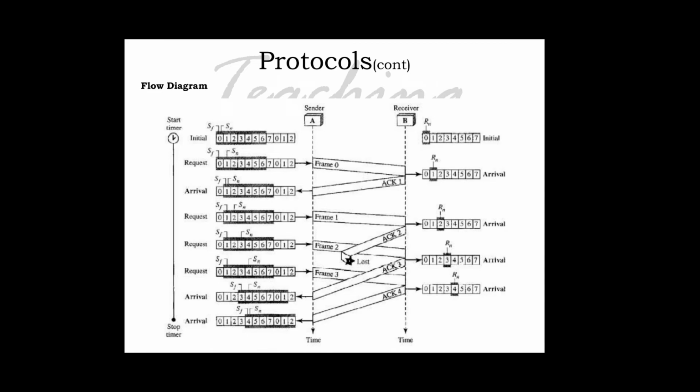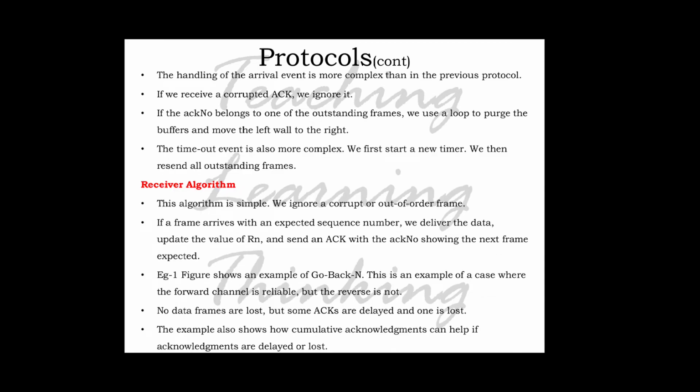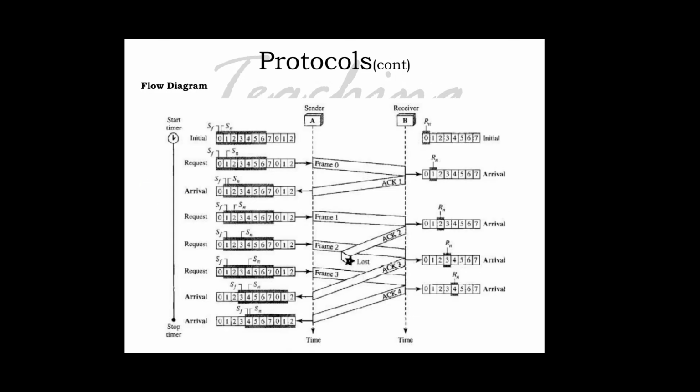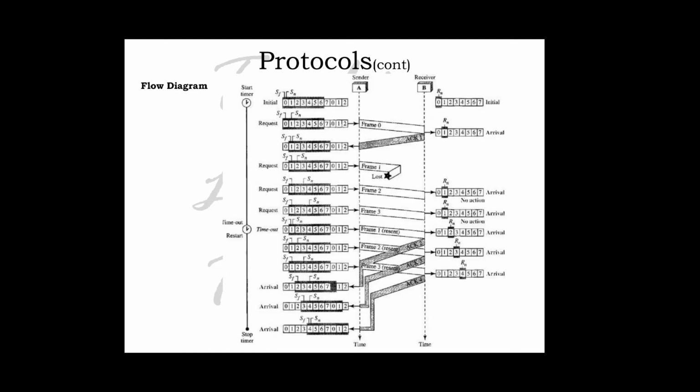So this is another flow diagram that we are discussing here. Example 1 shows the example of the Go-Back-N protocol, in the case where the forward channel is reliable and the reverse is not. No data frames are lost, but the ARQs are delayed and one is lost. This example shows how cumulative acknowledgements can help when acknowledgements are delayed or lost. So from this figure you can understand what is happening. Here no data frame has been lost, only the ARQs are lost, but we can give the cumulative acknowledgement. So this is another example.